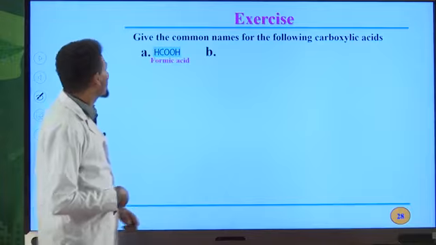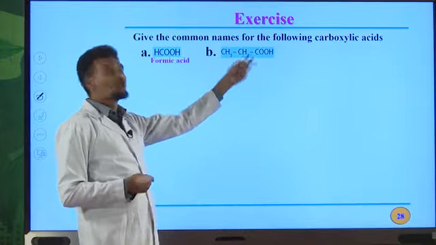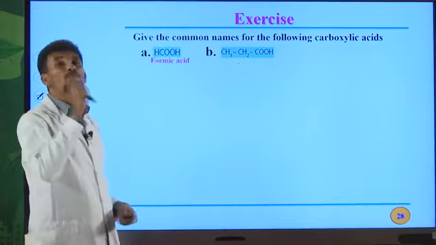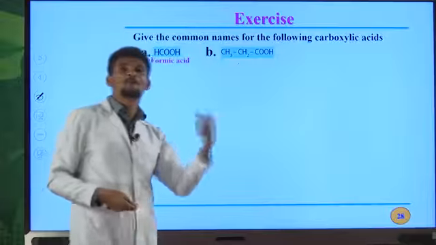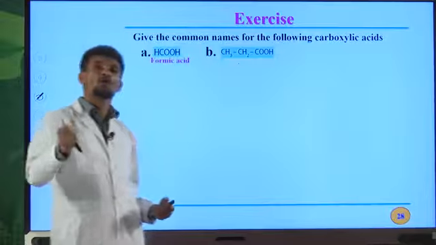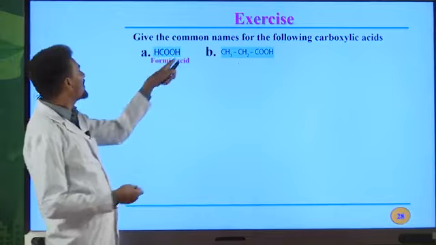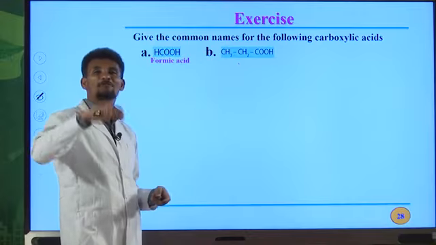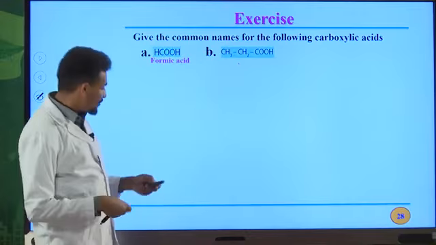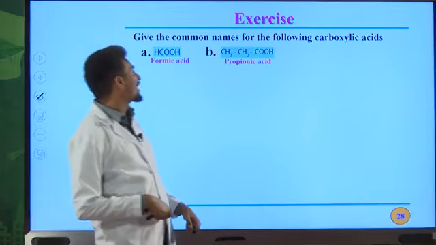Second example, we have 3 carbon atoms. Therefore, the common name for this carboxylic acid is propionic acid. It is derived from the Greek word propion, which means milk. Therefore, it is named propionic acid. Carboxylic acid that contains 2 carbon atoms is acetic acid. It is derived from the Latin word acetum, which means vinegar. I already told you about that one. So this is propionic acid.